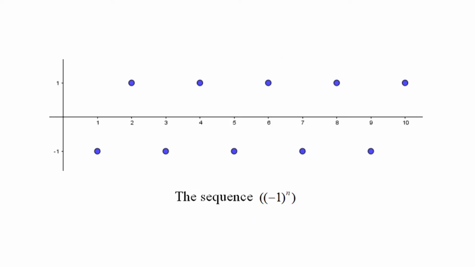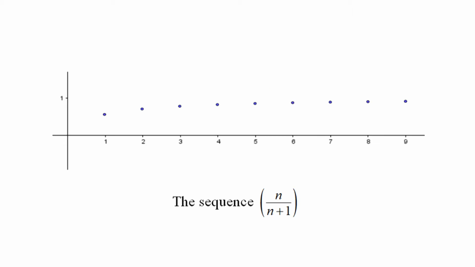From the graph of the sequence {(negative 1) power n}, we observe that the terms oscillate between negative 1 and positive 1. By looking at the graph of the sequence {n upon (n plus 1)}, we see that the terms approach a limiting value of 1.